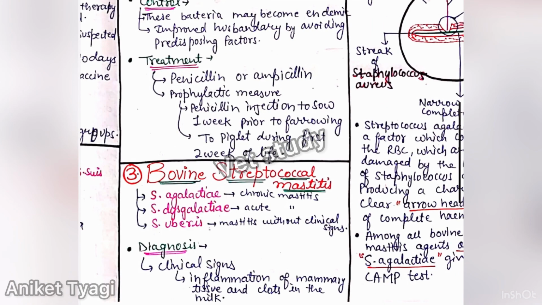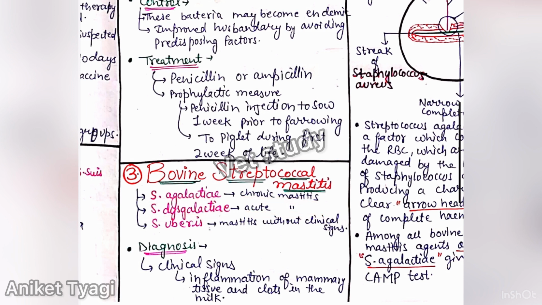Now we have the third disease, and this is bovine streptococcal mastitis. This can be caused by 3 agents: Streptococcus agalactiae, Streptococcus dysgalactiae, and Streptococcus uberis. But the most important are 2, Streptococcus agalactiae and dysgalactiae, because uberis causes mastitis without clinical signs. And the important point here is that Streptococcus agalactiae causes chronic mastitis, whereas Streptococcus dysgalactiae causes acute mastitis.